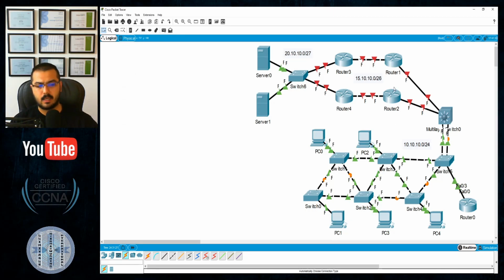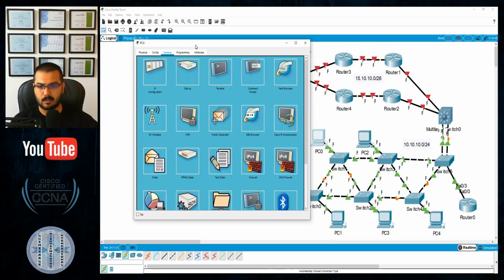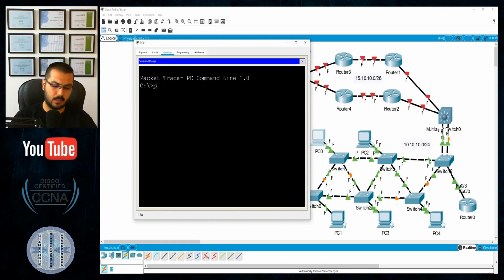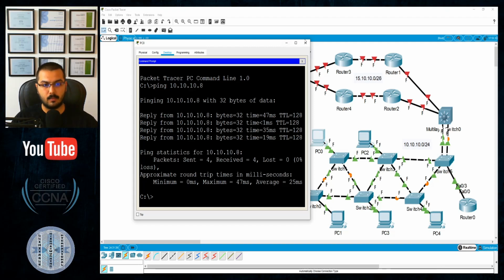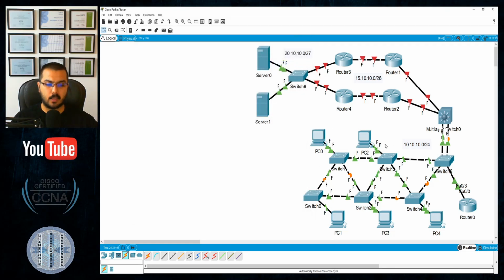Gateways actually haven't been assigned yet, but inside your local network, your enterprise network, what you need to communicate between end devices and switches is an IP address and a subnet mask. Okay, so let's test any of those devices. Let's see if you can ping 10.10.10.8, which is this one here, and the ping is successful. Okay, we have no problem. We can receive a reply from .8 itself, which is this PC. Good, we are done. So my network has IP addresses.